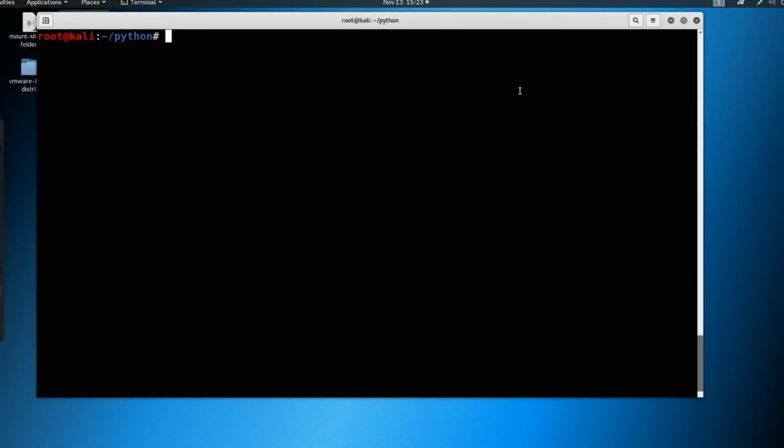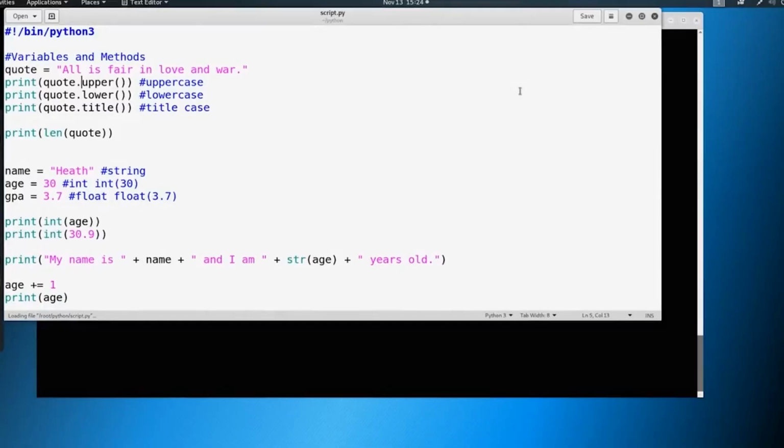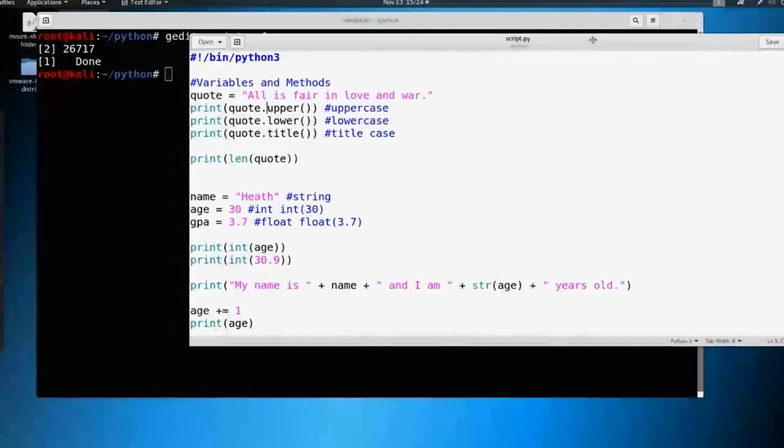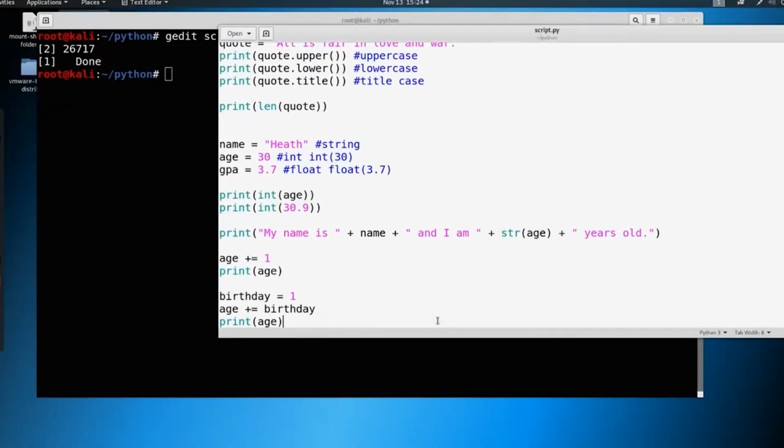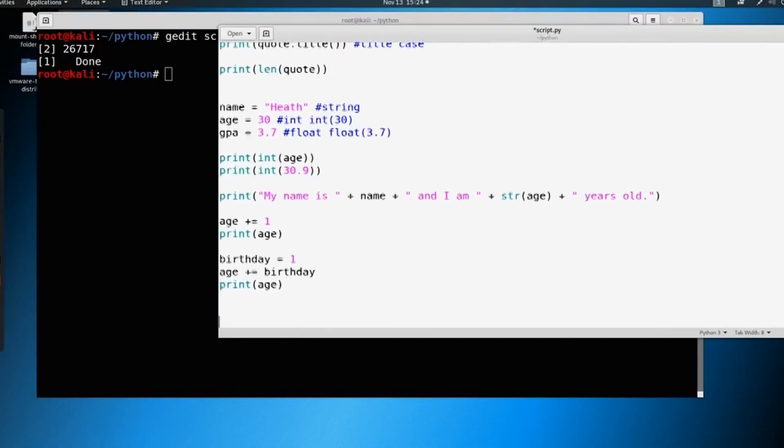So let's go ahead and gedit our script again, our script.py, and then we're going to ampersand this one this time. And we should have our Python script from before. I'm just going to scroll down to the bottom and I'm going to add in a new section here, and that section is just going to be called functions. So if we want to print out, we can print out a new line to kind of put this together. And then maybe when it's all said and done, we can make a function that just prints and make it a little bit easier for us.